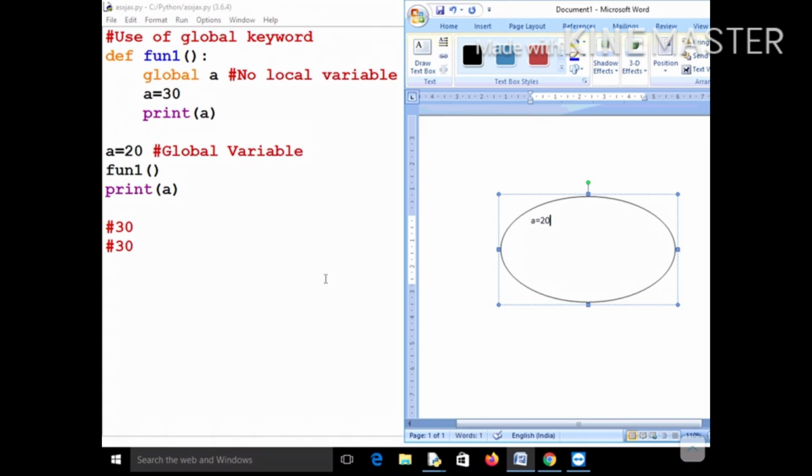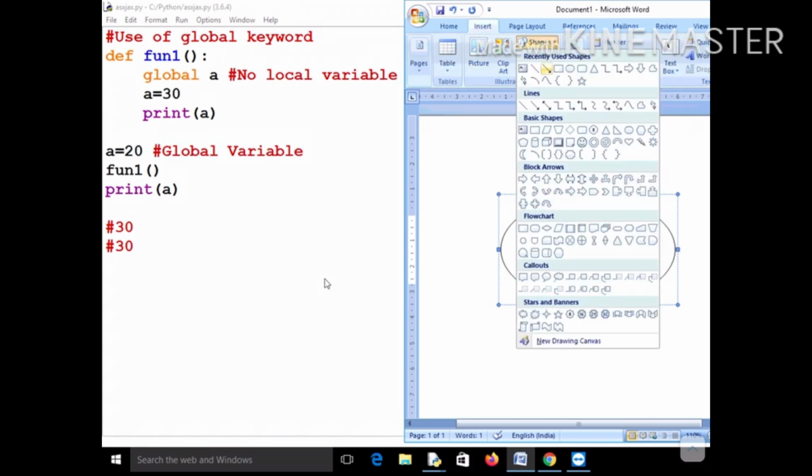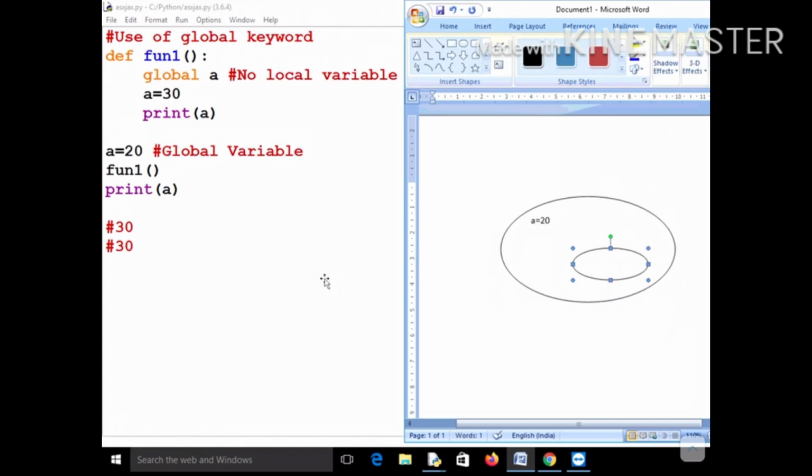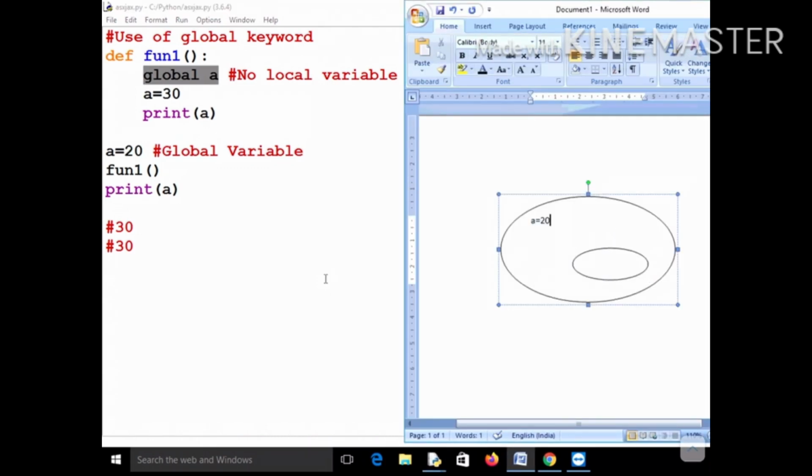First, you know that the value of a will be equal to 20. Now when the function fun1 is called, a global environment will be created, and a local environment for function fun1 will be created, but there will be nothing inside this environment. Be very careful that there will be nothing inside this local environment. Why? Because you are not declaring any local variable, you are only using this global variable a. You are using this variable and changing it to 30, so instead of 20, now it will become 30. So although this environment is getting created, there is no meaning to it, because you are not declaring any variable inside this environment. You are making a modification in the global variable.